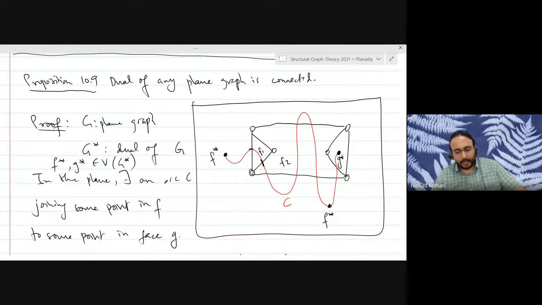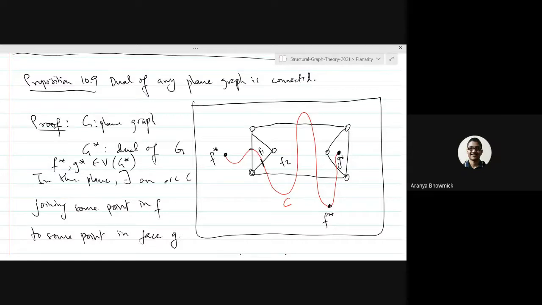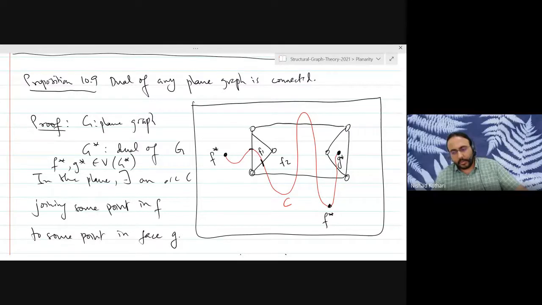Right? So within your path, you choose a minimal subpath with respect to the number of crossings. But what do you mean by minimal number of crossings? Right. So no proper subpath should start from F star and end at G star. Okay. So no proper subpath should start at F star and end at G star.